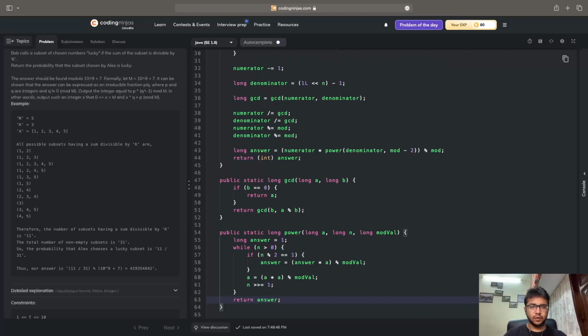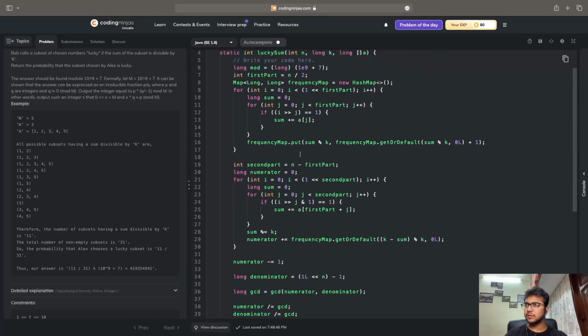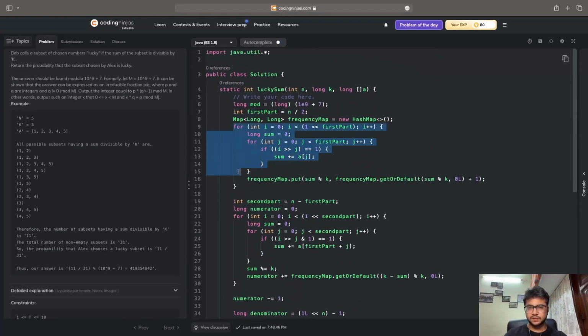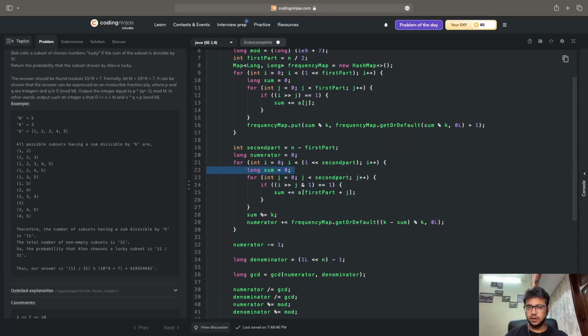Alright, so what I'm trying to do over here is, first we applied brute force on the first half of the elements, as you can see over here. We tried to calculate the subset sum, and then the subset sum mod k, and whatever value we got, we stored its frequency inside the frequency map. After that, we did brute force on the second half as well. After doing the second half brute force, we will calculate subset sum x over here. So this is going to be my subset sum of the second half.